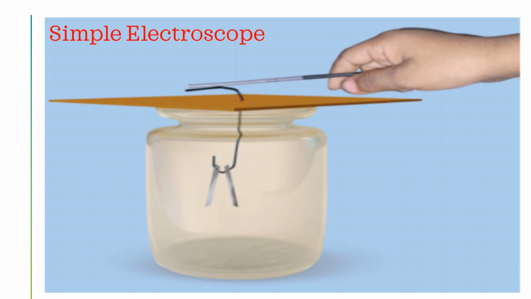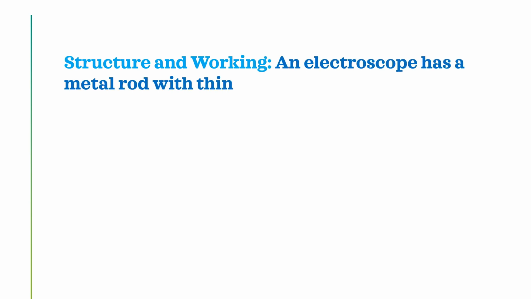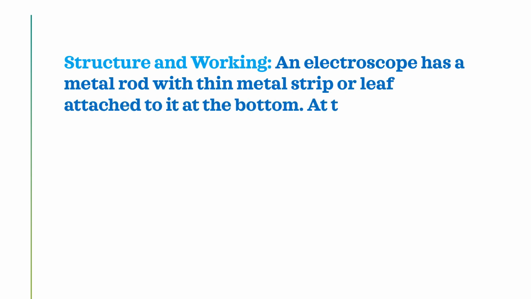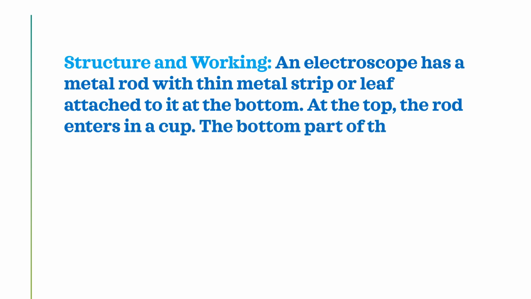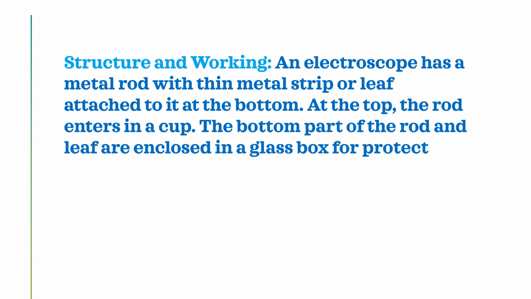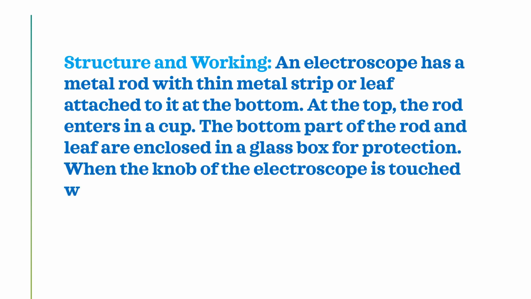Let us see the description. Now we are telling the construction and working. An electroscope has a metal rod with a thin metal strip or a leaf attached to it at the bottom. At the top, the rod enters a cup. The bottom part of the rod and the leaf are enclosed in a glass box for protection.